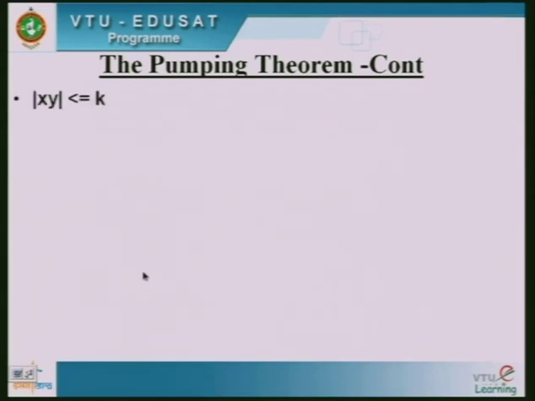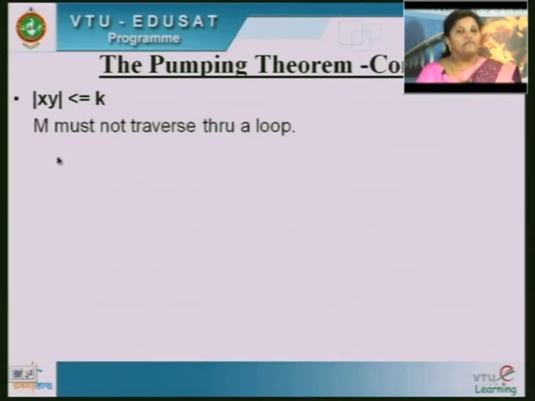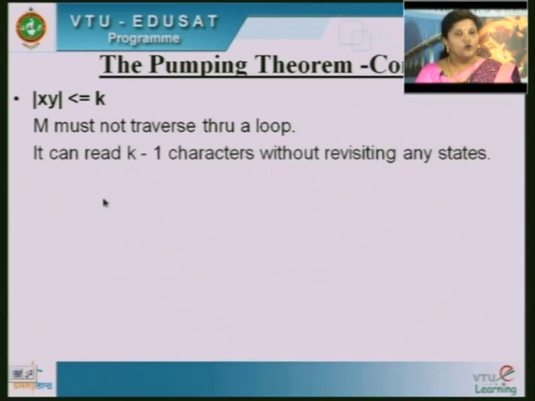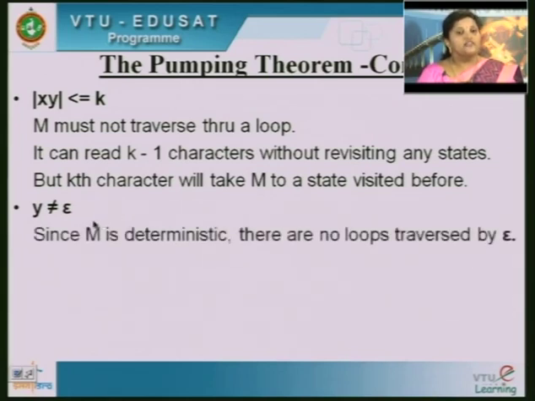So, what are those three conditions? When you split in the form of x, y, z, the length of xy should be less than or equal to k, and M must not traverse through a loop. It can read k minus 1 characters without revisiting any states, and the kth character will take M to a state visited before. The next case is y not equal to epsilon, since here M is deterministic, there are no loops traversed by epsilon.